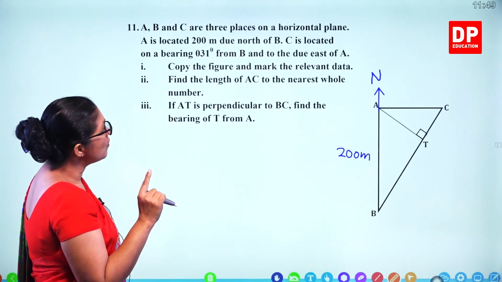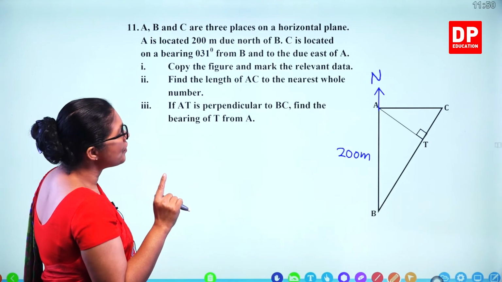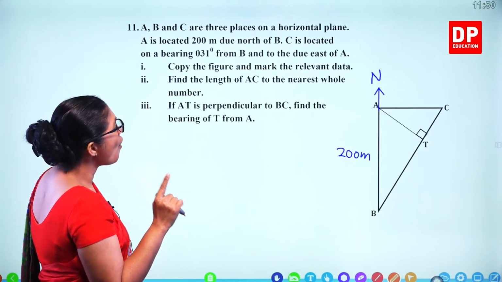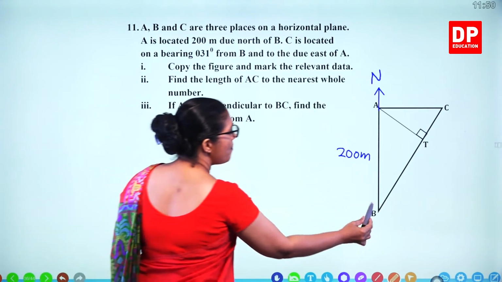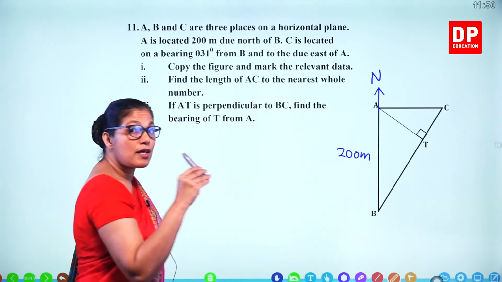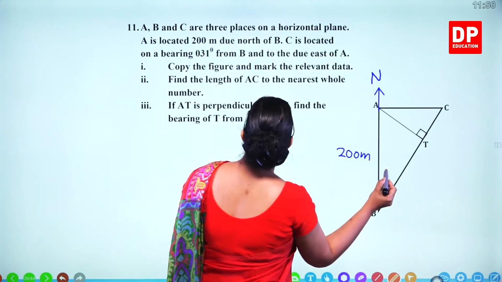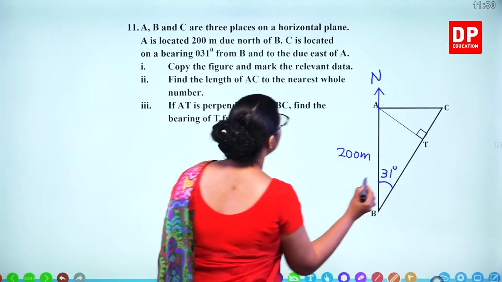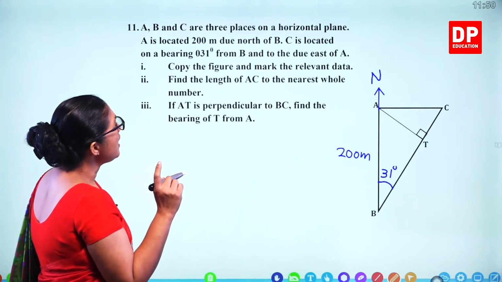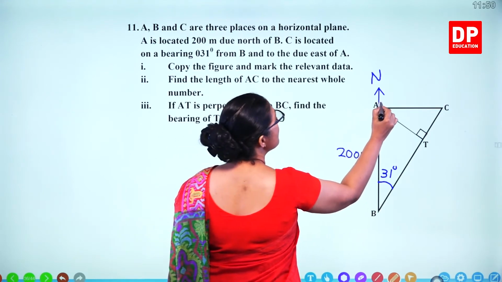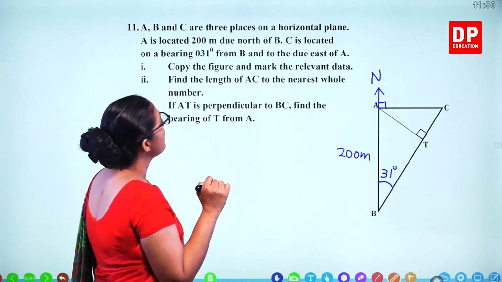Then C is located on a bearing 31 from B. So from B, bearing means the angle from north clockwise. So this angle is 31 degrees. And due east of A. So this is east, so that means this is 90 degrees.